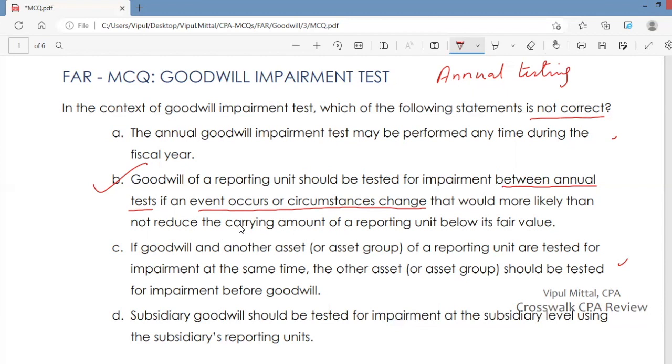Subsidiary goodwill should be tested for impairment at the subsidiary level using the subsidiary's reporting unit. Yes, absolutely correct. Subsidiary goodwill should be tested for impairment at the subsidiary level. So your answer is B. You're looking for the incorrect statement.